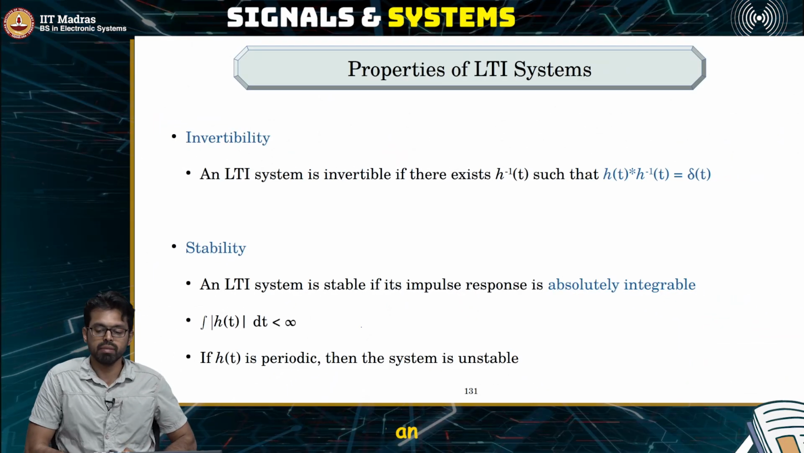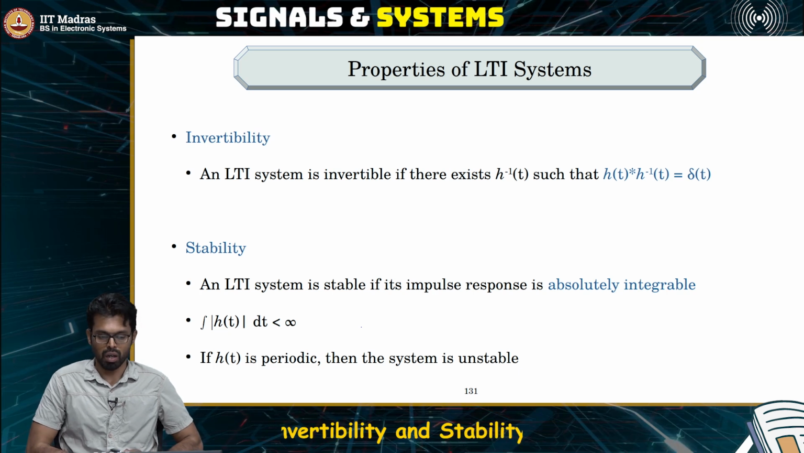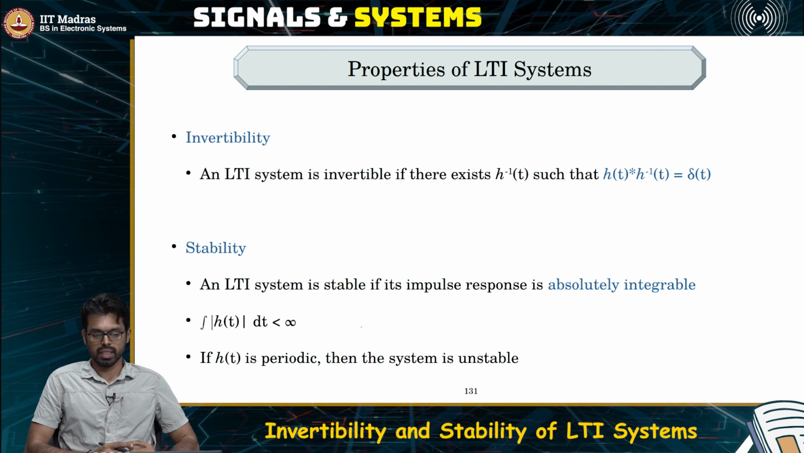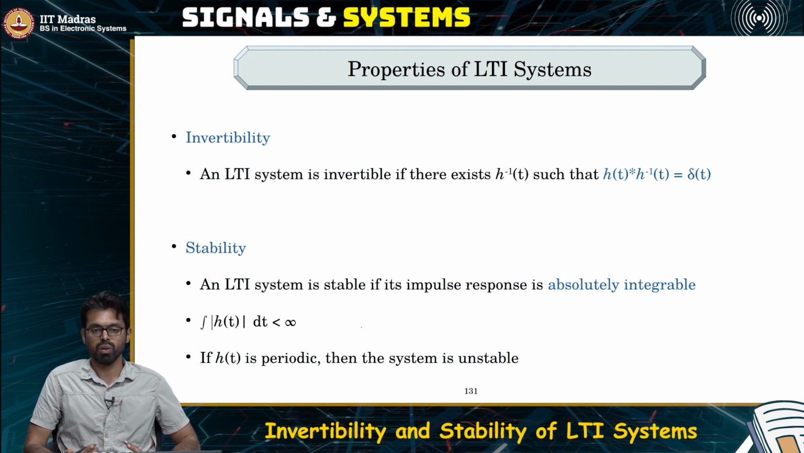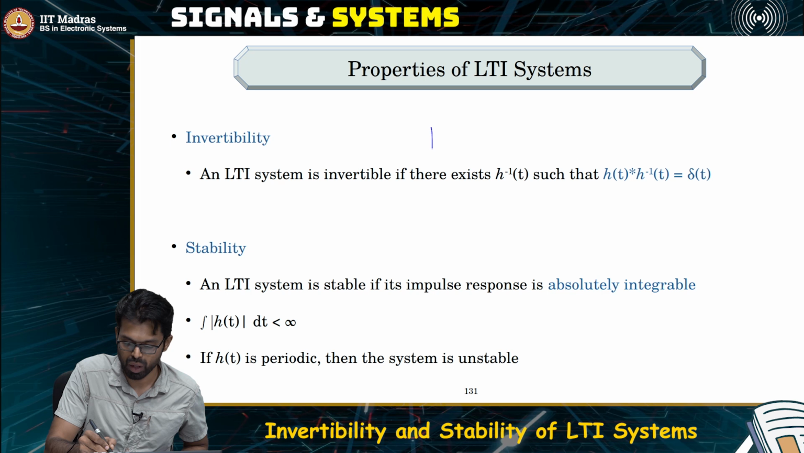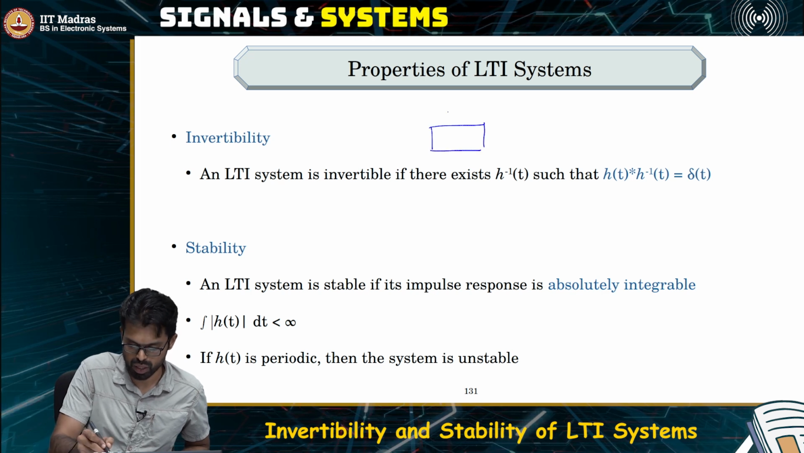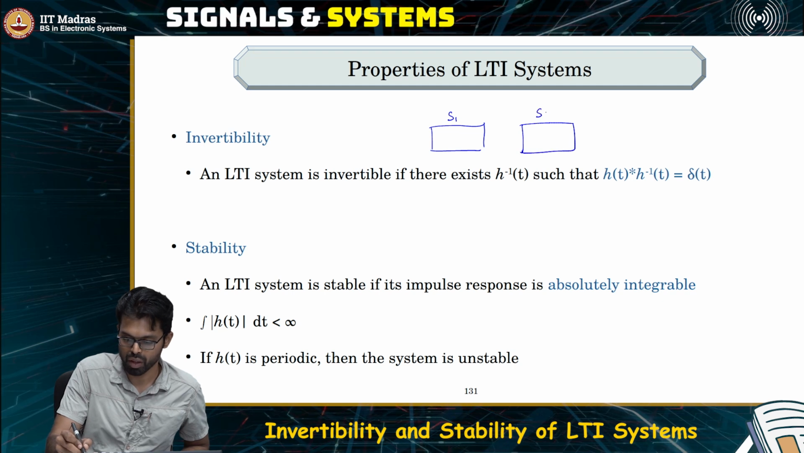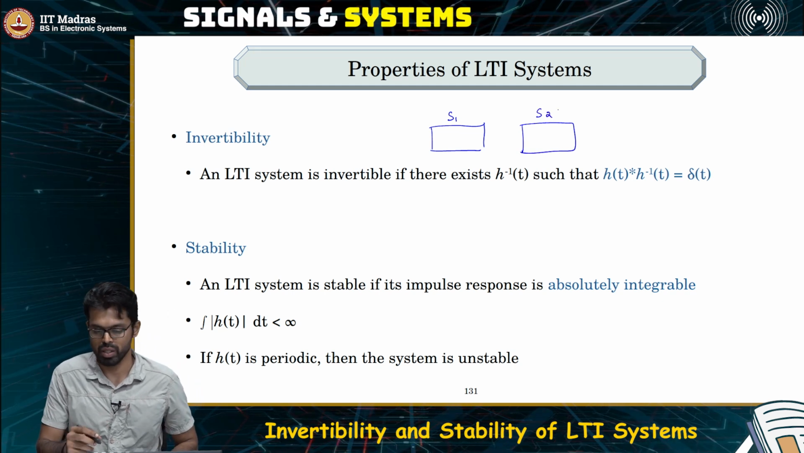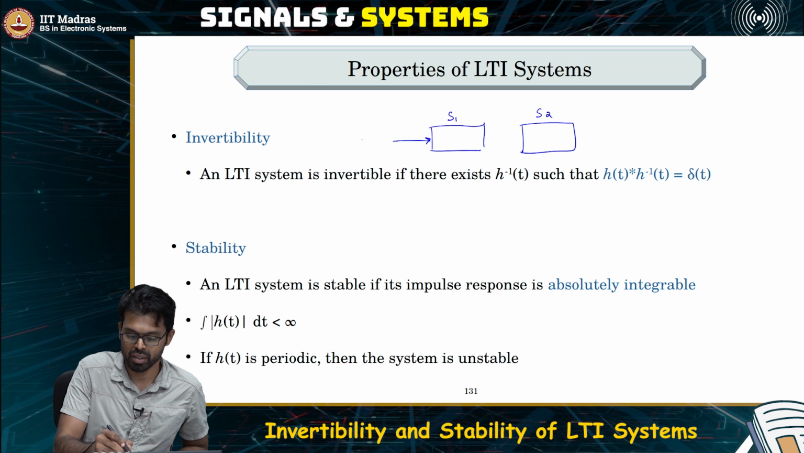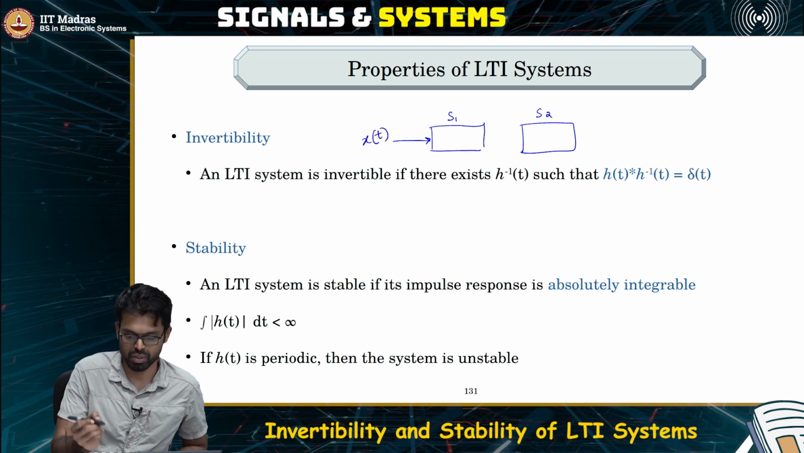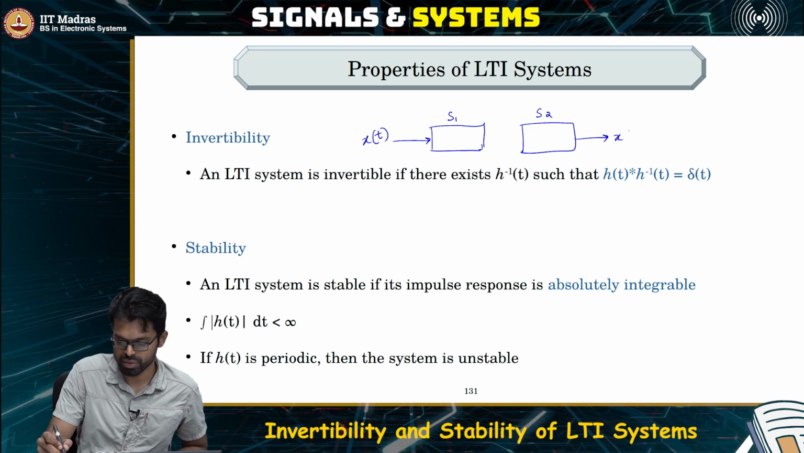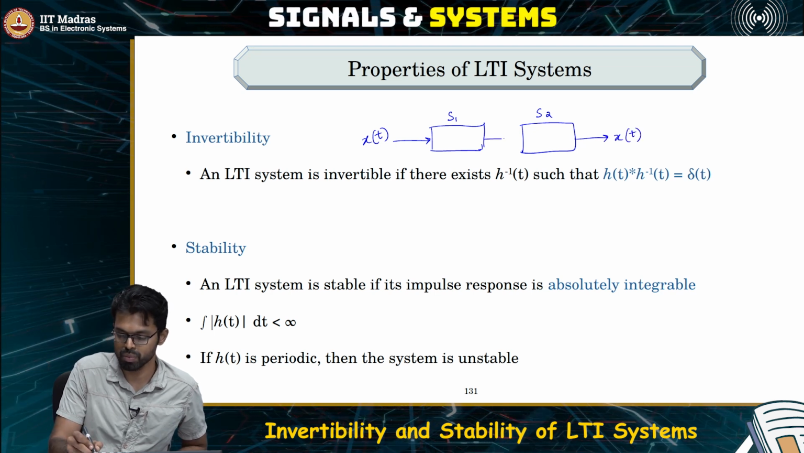Now, what about the invertibility of an LTI system? So, what is invertibility? Invertibility means that there exists an inverse for a system. Let's say we have a system S1, and there is another system S2. If S2 is the inverse of S1, then whatever you feed in as the input x of t can be obtained at the output of the system S2 when you